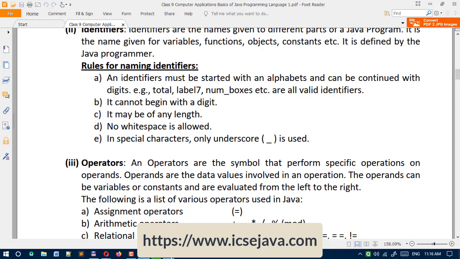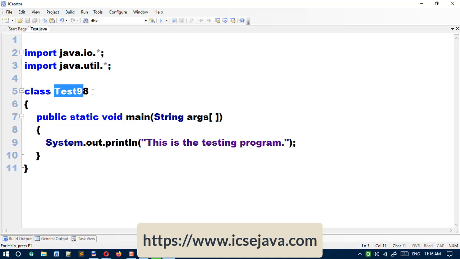As the example I have shown, class name is an identifier. ARGS, you can see here, is also an identifier. These names always start with alphabets. We cannot start these identifiers with digits. Digits are not allowed. So here keep in mind all the identifier names must be started with alphabets, and digits can be used in the last position, after the alphabets. So this is the rule.